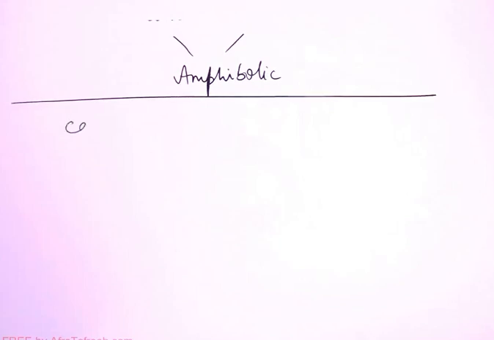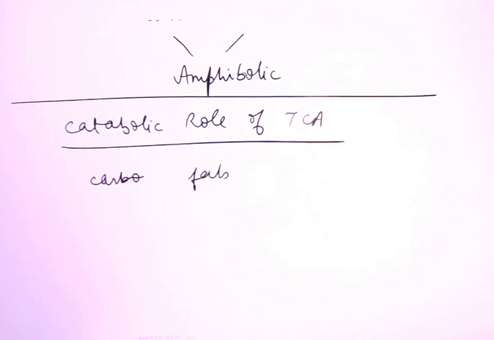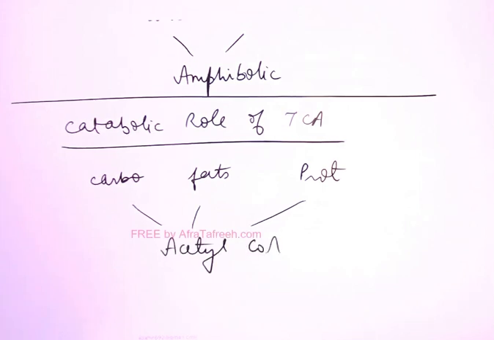When I say TCA is catabolic, what does that mean? What is the catabolic role of TCA? Catabolic role of TCA means all the macromolecules, carbohydrates, fats and proteins, when they are getting broken down in the body, they all form acetyl-CoA, which enters the TCA cycle. So TCA cycle is the common catabolic pathway of all the macromolecules, because all of them get broken down and reach the TCA cycle.